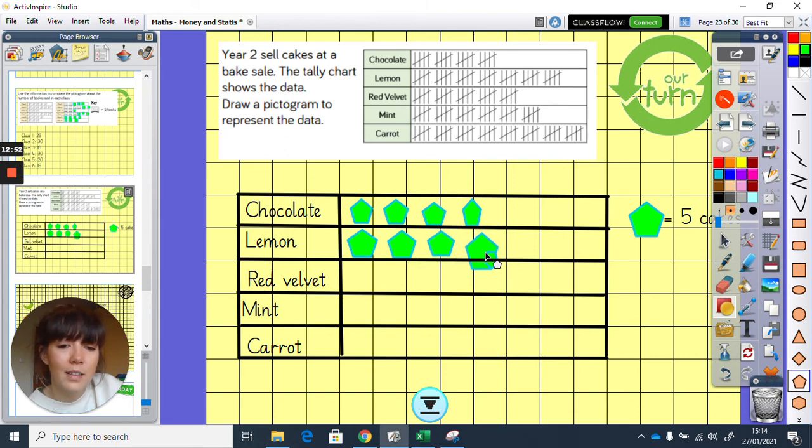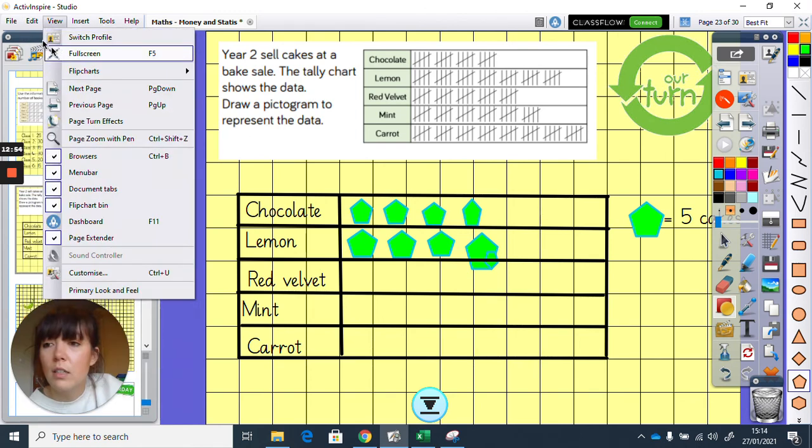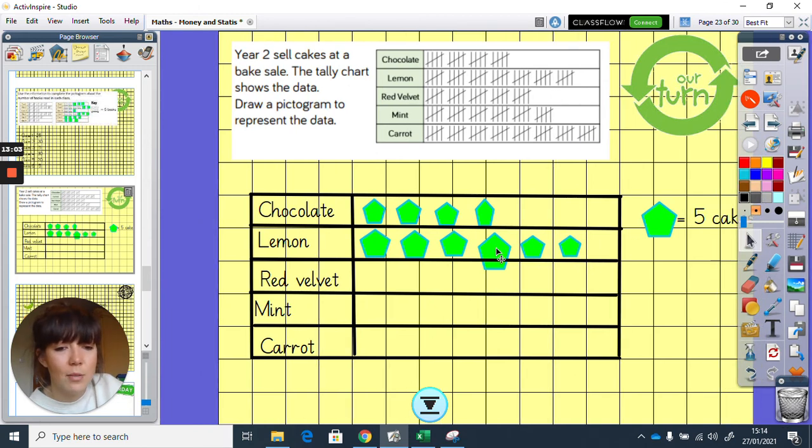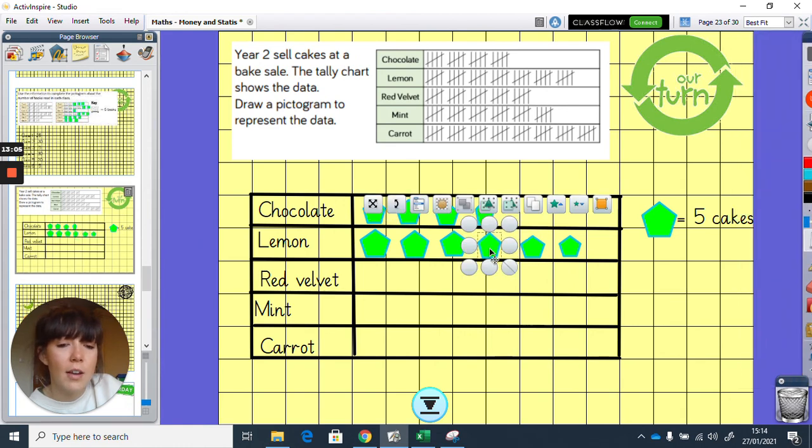Oh dear, that has not gone right. 1, 2, 3, 4, 5, 6. Because we know that 6 times 5 equals 30. So that's like if you want to be clever, that's the way to do it, okay? If not, you can just count up in 5s. That's what I do.